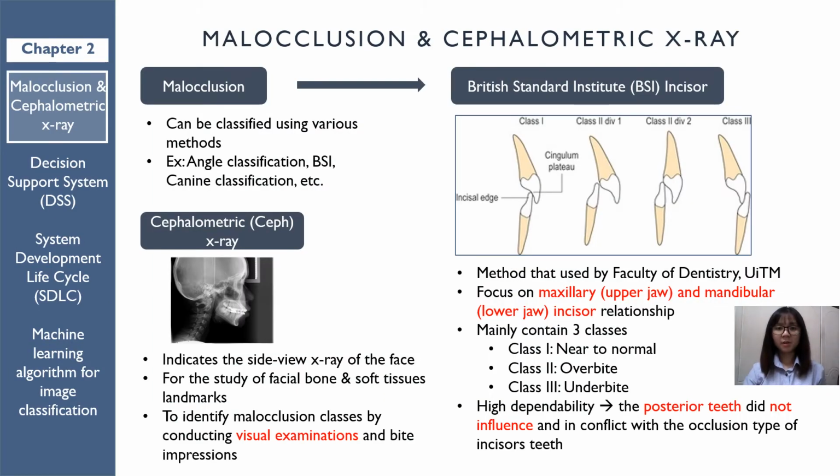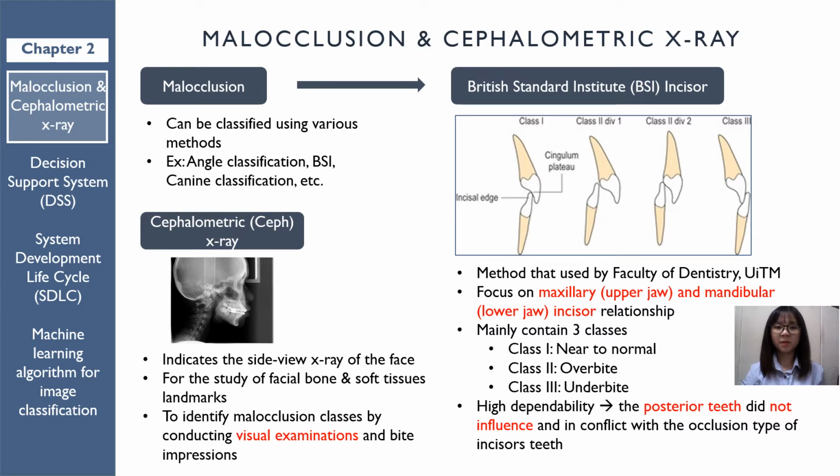Chapter 2 is a summary of all the research papers that I have reviewed. The summary is distributed into 4 subtopics. First subtopic is about the malocclusion classification method and cephalometric X-rays. Malocclusion has various classification methods. The one that used by the Faculty of Dentistry UITM is PSI, British Standard Institute Incisor.